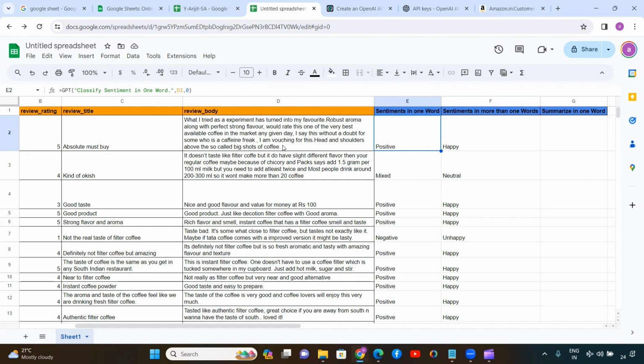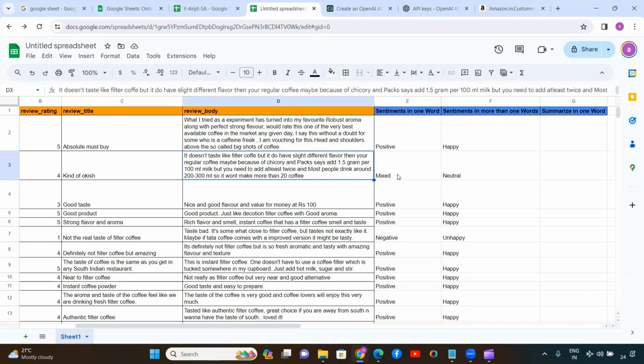As we also read it out, statement by statement, we have also concluded in a manual process that yes, definitely it's a positive, and the customer is very much happy after using this product. Okay. Now here you can see ChatGPT has mentioned that for the second customer, it's a mixed sentiment and it's neutral. That means that the customer is neither very happy nor very unhappy after using the